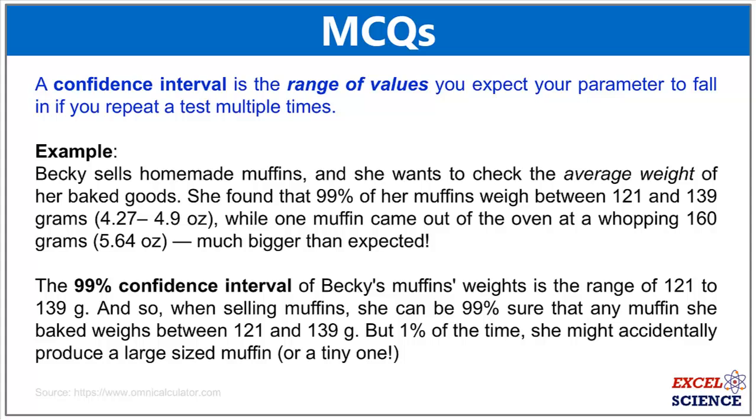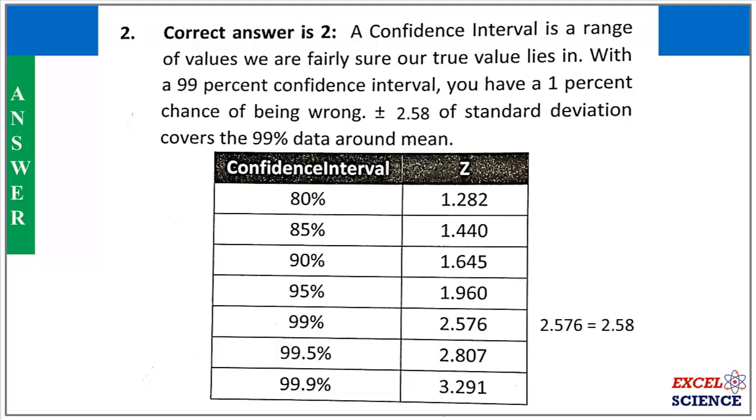The 99% confidence interval of Becky's muffin weight is in the range of 121 to 139 grams. And so when selling muffins, she can be 99% sure that any muffin she bakes weighs between 121 and 139 grams. But 1% of the time, she might accidentally produce a large-sized muffin or a tiny one. So in other words, a confidence interval is a range of values we are fairly sure our true value lies in. With a 99% confidence interval, you have a 1% chance of being wrong.